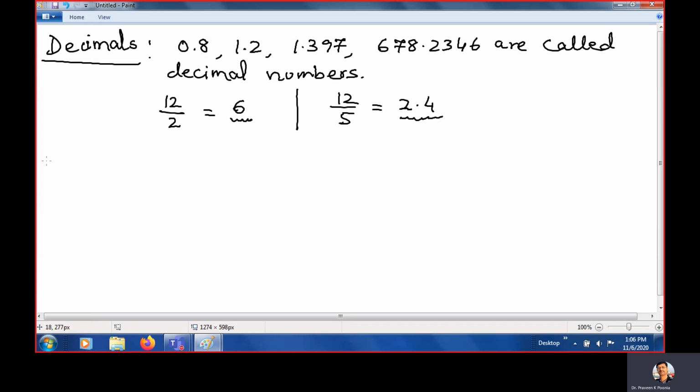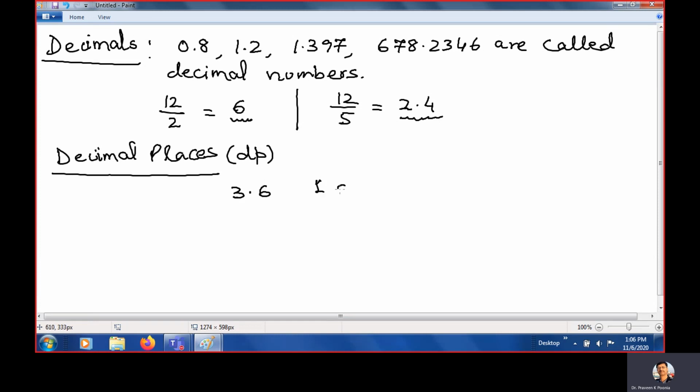Clear? First we will learn decimal places. What do you mean by decimal places? Decimal places is denoted by DP generally. So like 3.6. So how much is it? 1 decimal place. Clear? 3.14.